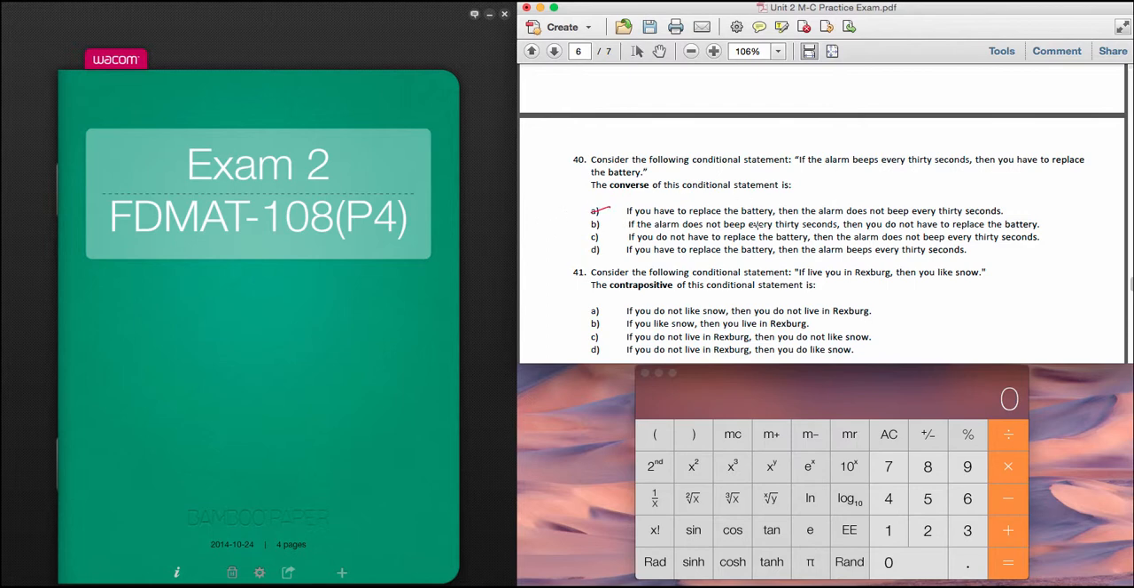If the alarm does not beep, okay, well we know that one's out because we have to take the proposition first. If you do not have to replace the battery, well, once again, we negated it, can't do that. If you have to replace the battery, good so far, then the alarm beeps every 30 seconds. There we go, that's the one we want. That's the converse, where we just switch the two. That's all it is, okay.